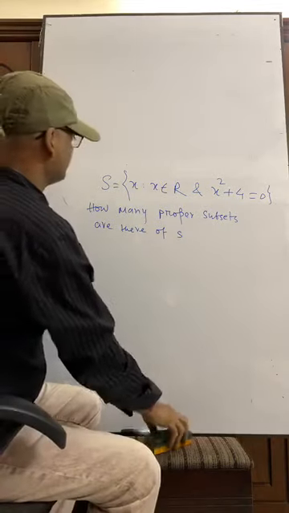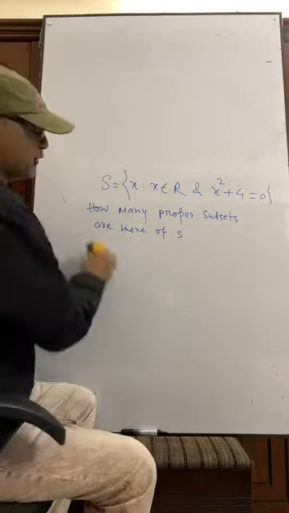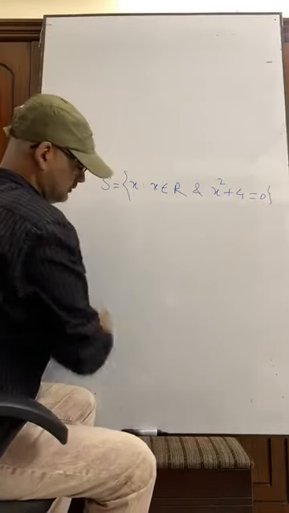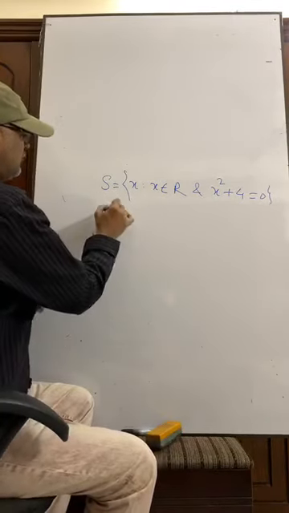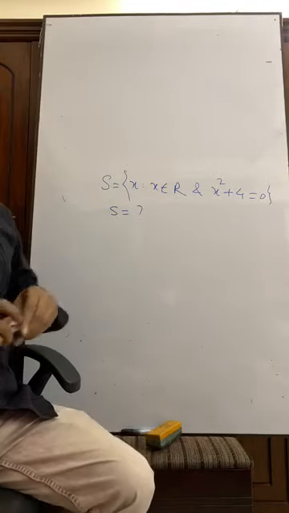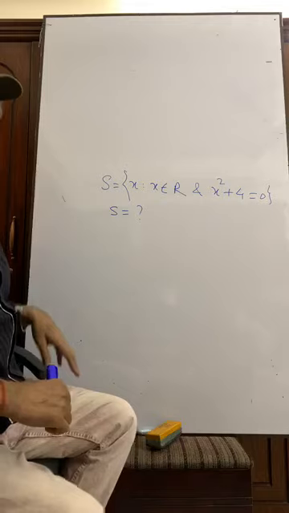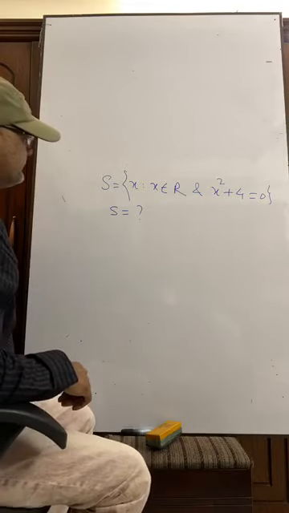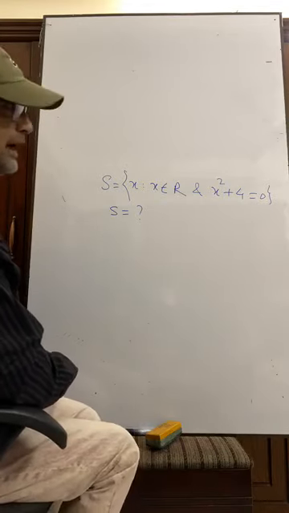Okay, forget it. It may be hard for you. Just find what S is equal to. Can you tell me S equals to what?